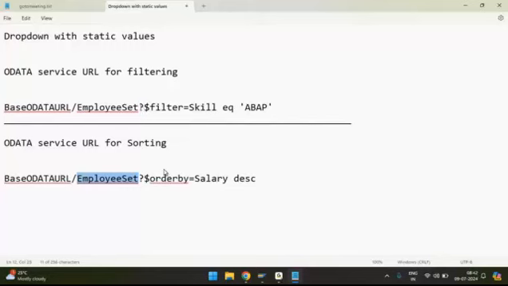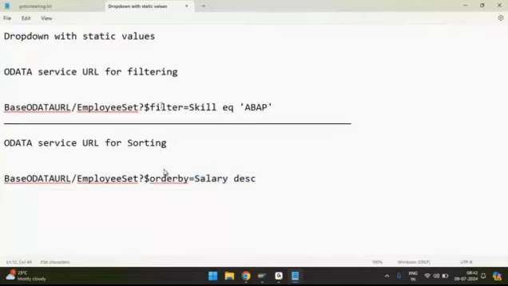Just like here, question mark dollar filter, the way you have written, similarly we need to write question mark dollar orderby equals to. This is part of the syntax. For a filter, there are 3 parameters required: one is OData field, second one operator, and third one value. But for sorting, only 2 fields are required: one is OData field and second one is the ascending order or descending order.